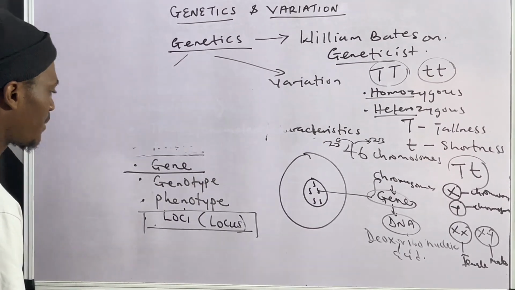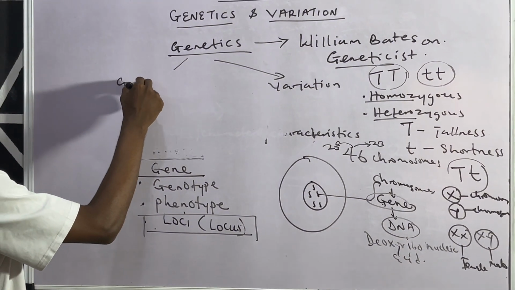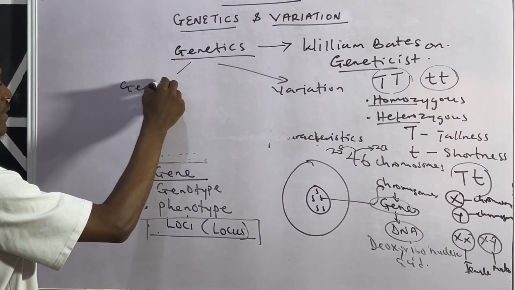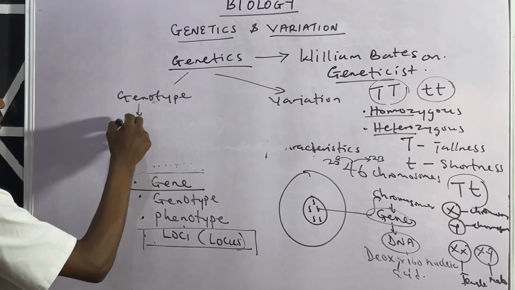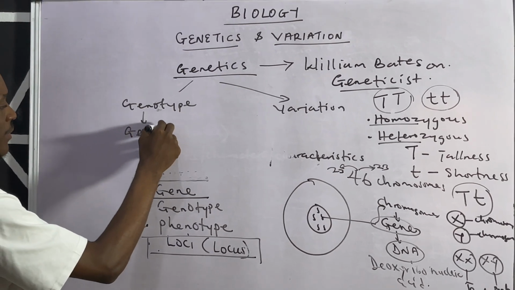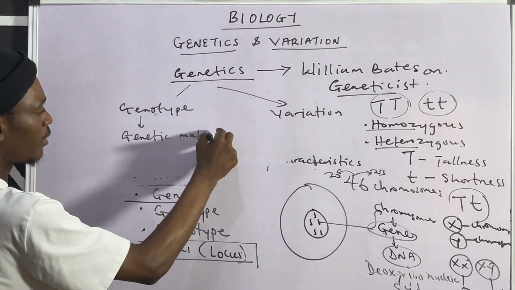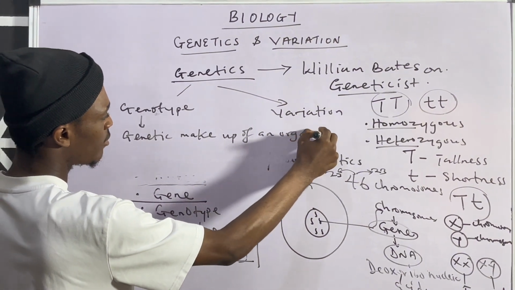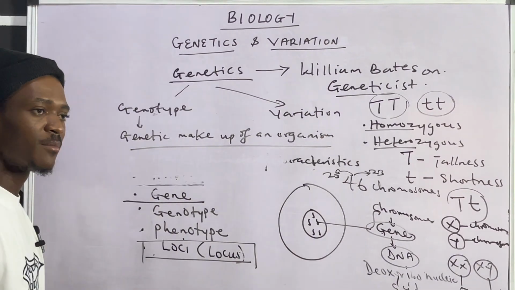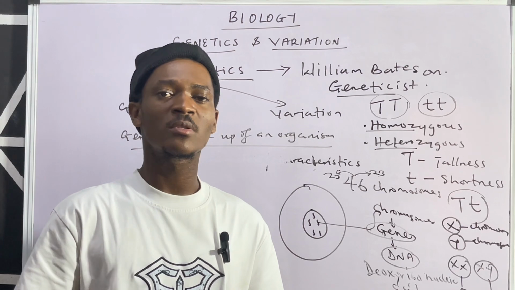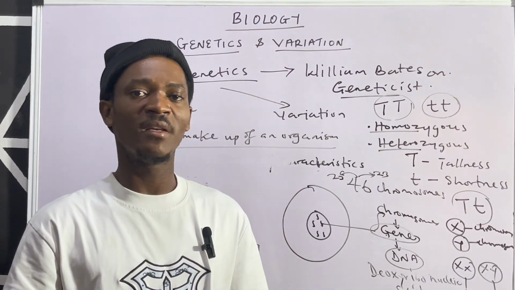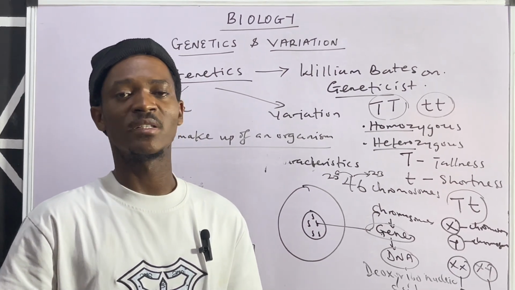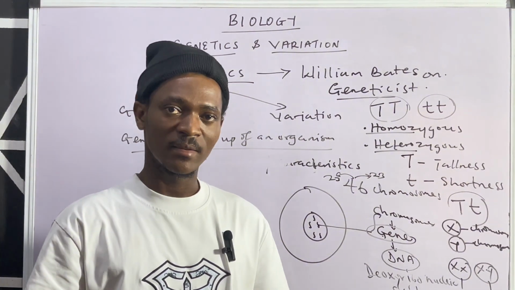Now, what is genotype? Genotype refers to the genetic makeup of an organism. It refers to the sum total of all the genes an organism inherits from both parents, talking about the father as well as the mother.